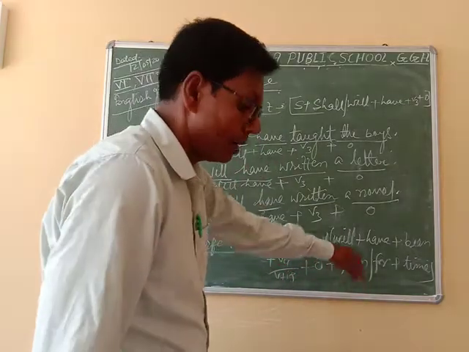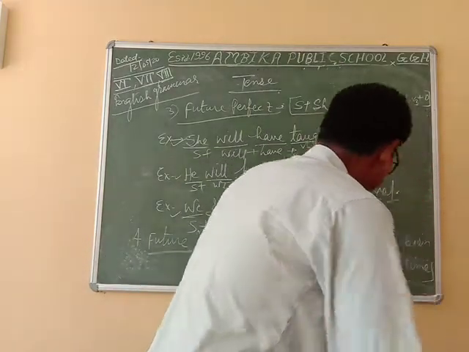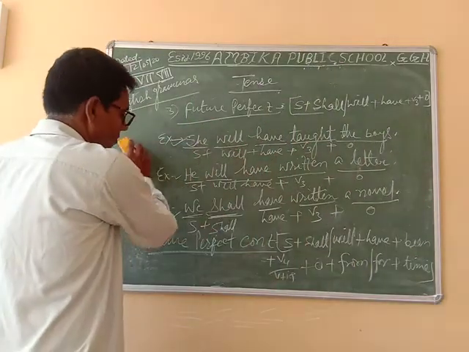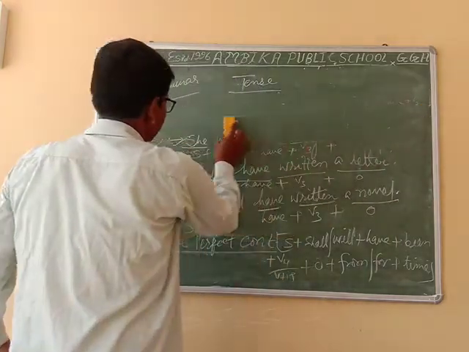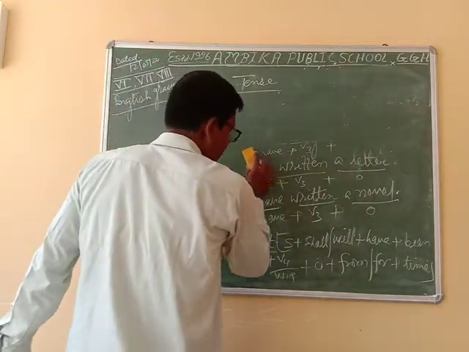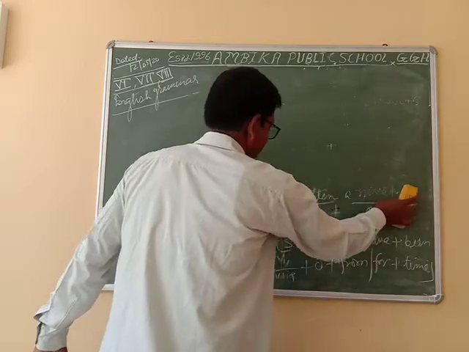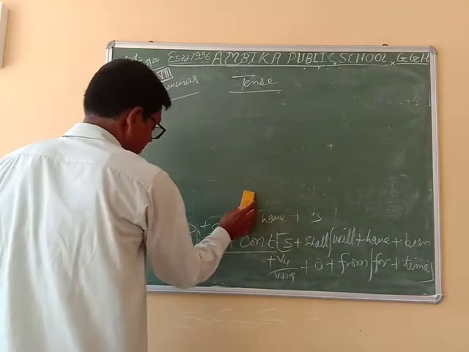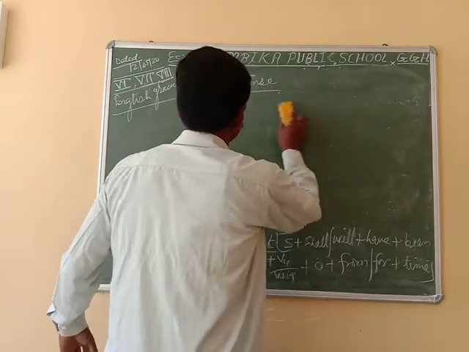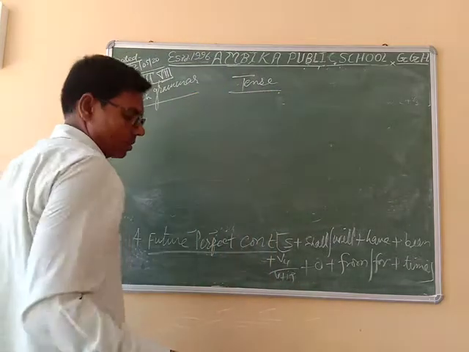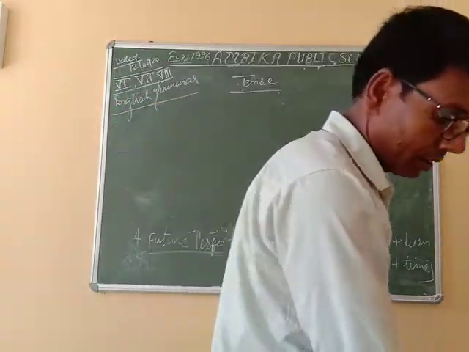Subject plus shall/will plus have plus been plus fourth form plus object plus from/for plus time.